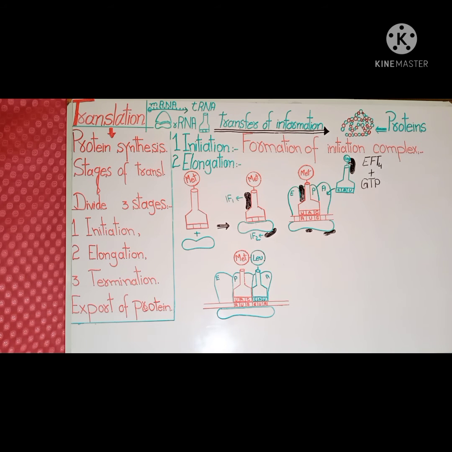This peptide bond is formed in the presence of the peptidyl transferase enzyme.